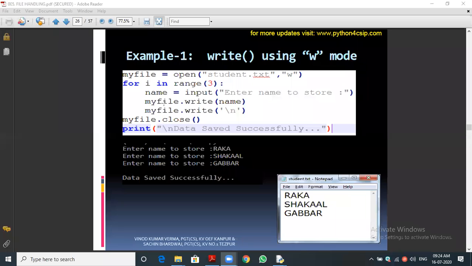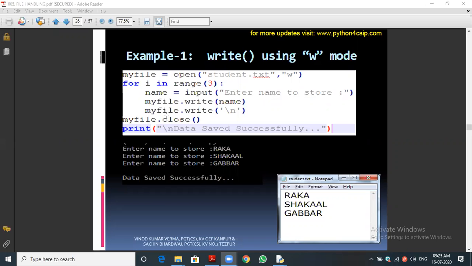So that is confirmed. Now we are getting the name by using the input function, so the name will be stored in the variable name. Next you can see myfile dot write name. We are writing into the file using the file object, and the name will be written into the file. They use \n because the next name should be stored on the next line, so we are using \n. We used plus \n in our program. Can you recall it? In our volleyball tournament program we used another method. They are using 2 lines but we used only 1 line, not an issue.